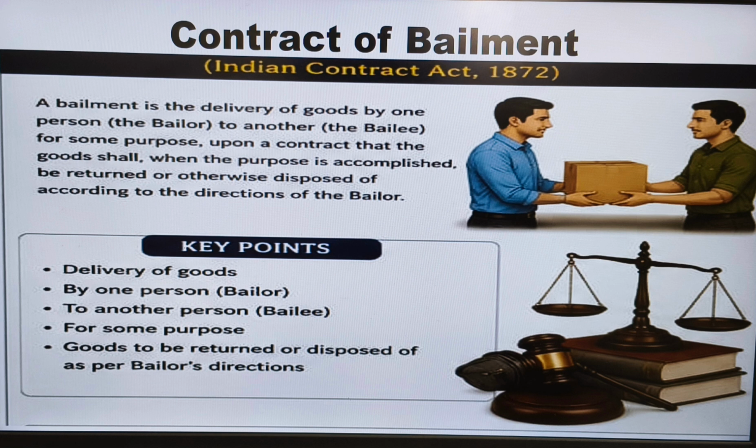Like, if you give your bike to a mechanic for repair, you are the bailor, the mechanic is the bailee, and after repairing the bike, the mechanic must return it to you. This is called a contract of bailment.